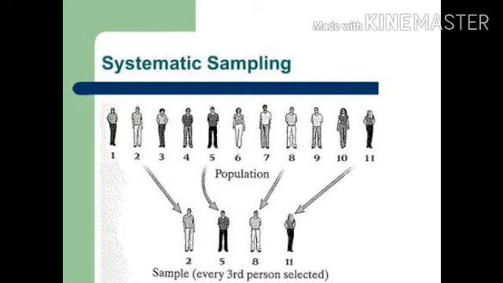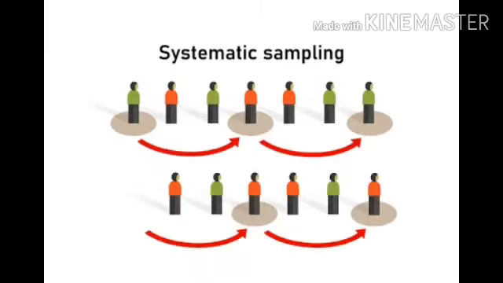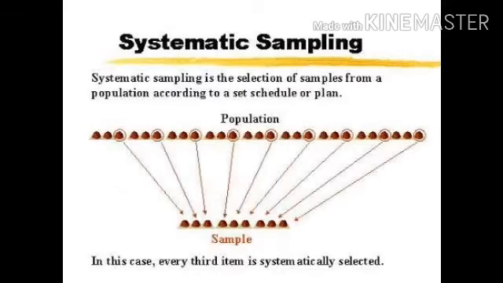Clear? Now let me show you another example. See here, this is also the same. Now I said that I'll select these people. So first I've selected this green, then that red person, then again green. Now in this also I am saying that I'll select every third person. So I have selected every third person. हर दो को छोड़ के एक पर्सन सिलेक्ट हुआ है, हर दो को छोड़ के एक पर्सन सिलेक्ट हुआ है. This is what? Systematic sampling. You have a system of selecting. So systematic sampling is the selection of samples from a population according to a set schedule or plan.